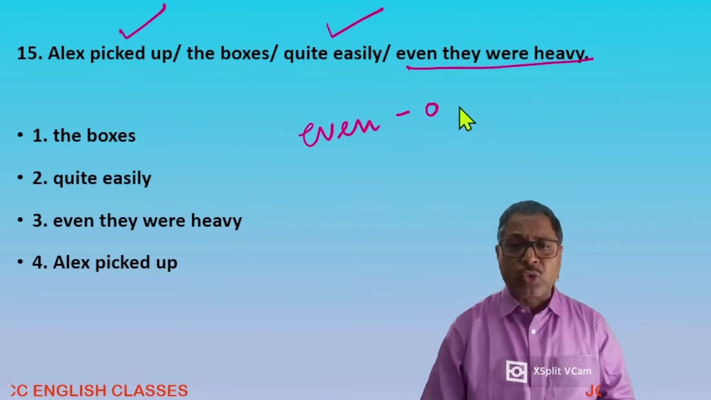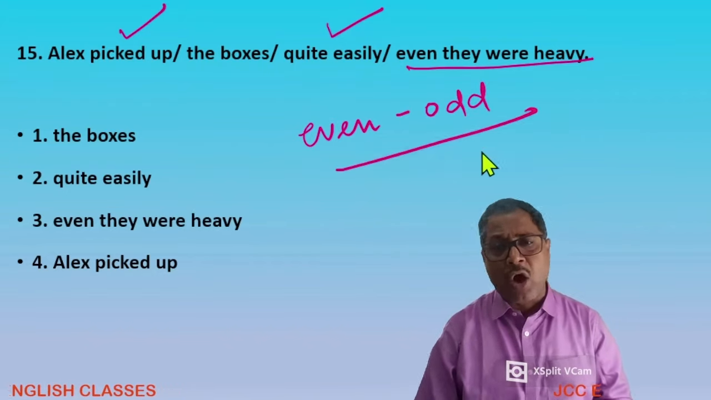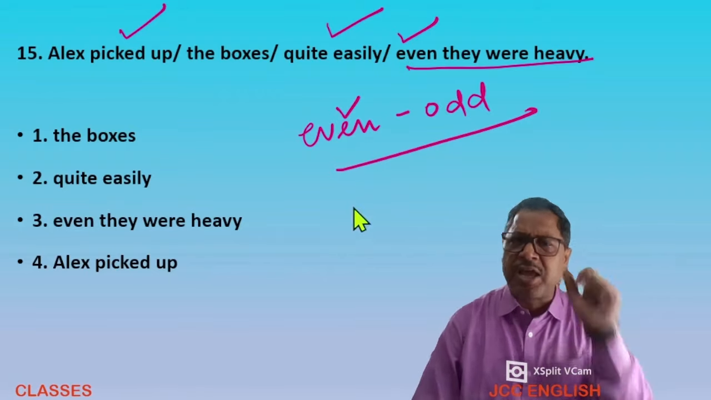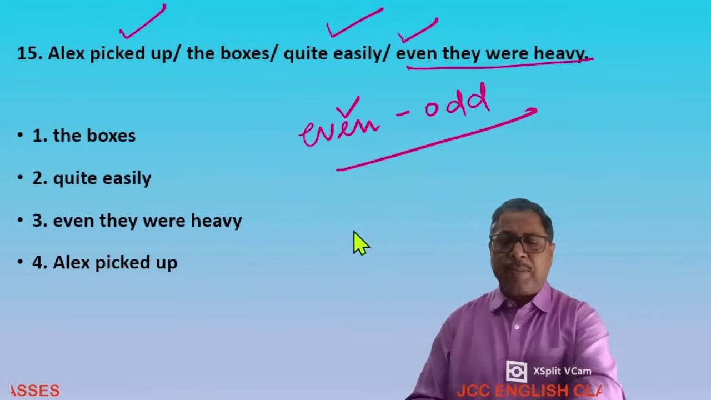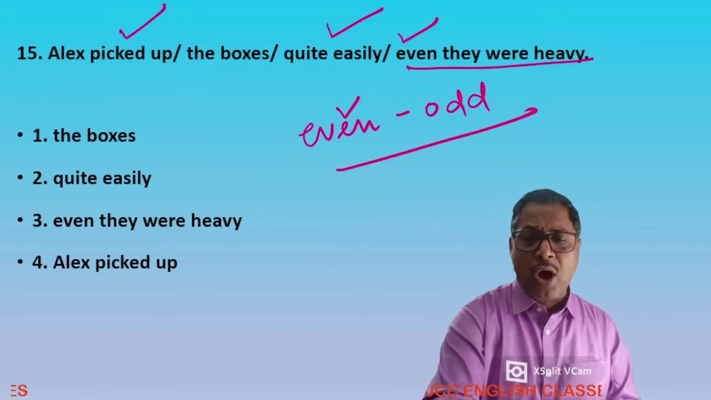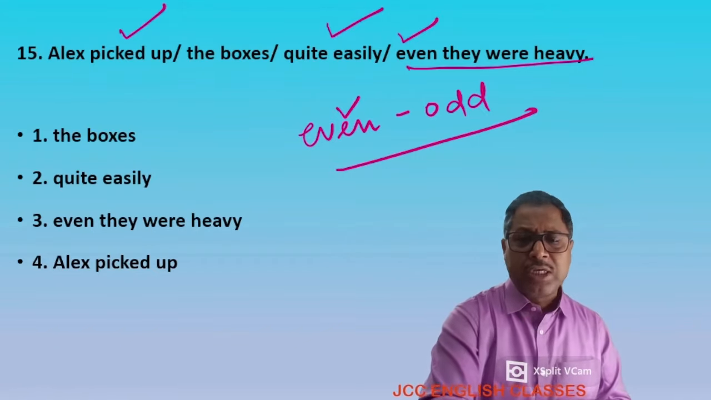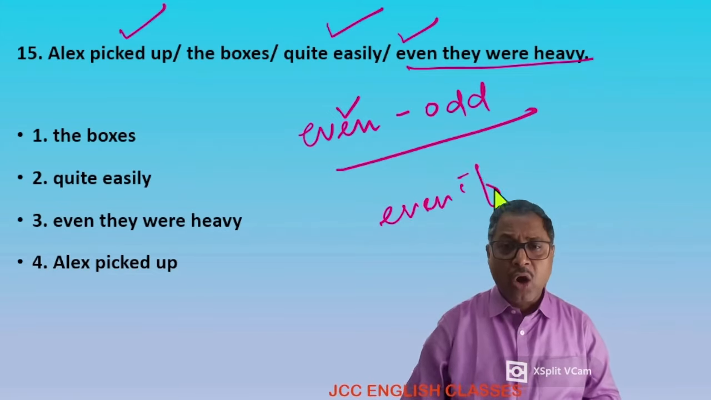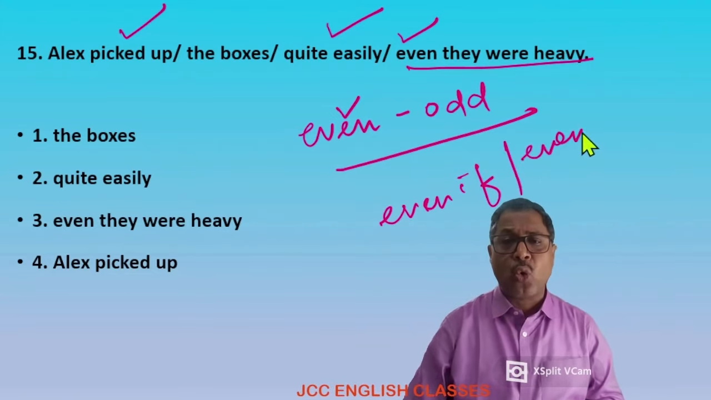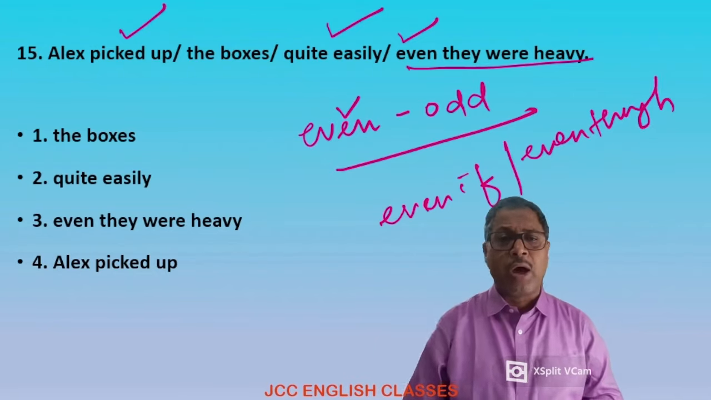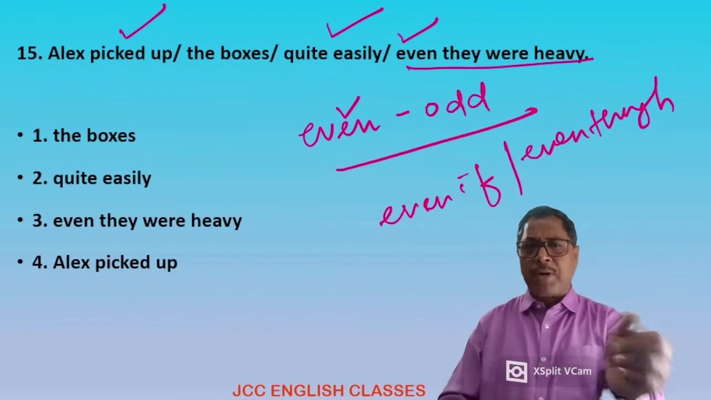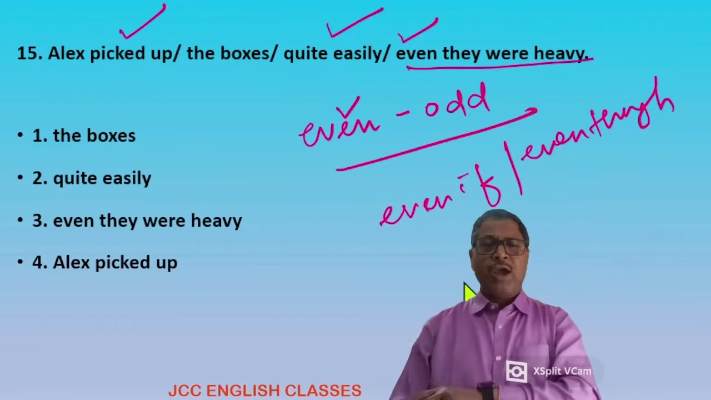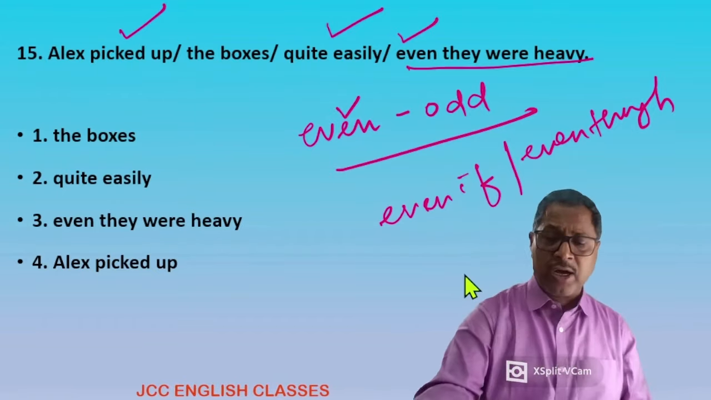Do you know, dear students, even is used with the word or, even and odd numbers. And here, even doesn't have any sense. If even doesn't have any sense, what should we do? Now we should change it into even if or even though. This should be the correct one. You can write, Alex picked up the boxes quite easily, even though they were heavy. Even if they were heavy, but you can't say even they were heavy, that is wrong.